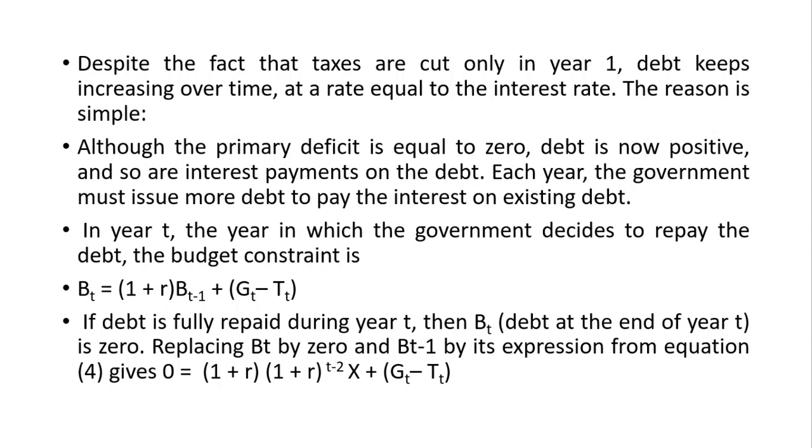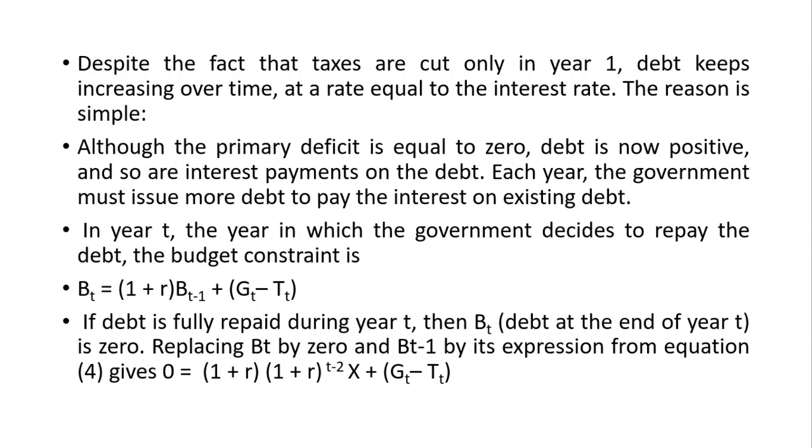And if at the end of year T the government decides to fully repay the debt, then BT must be equal to 0. Then we can write the equation as 0 is equal to 1 plus R into B(T-1), which we have written as 1 plus R to the power T minus 2 into X. So that is the accumulated debt in the previous year.